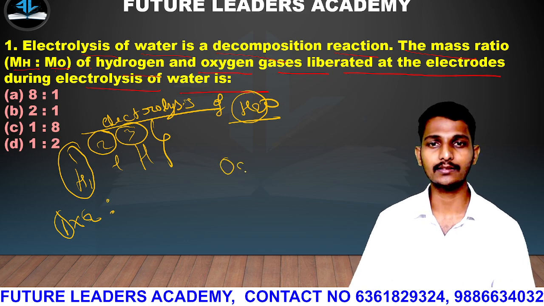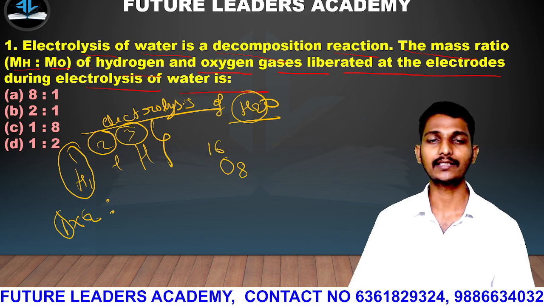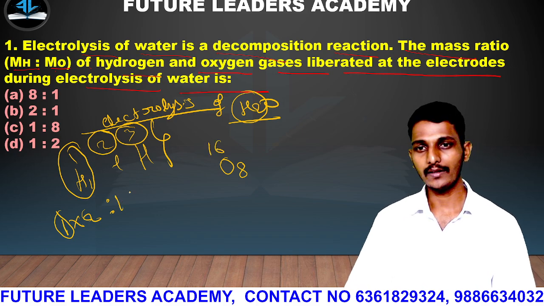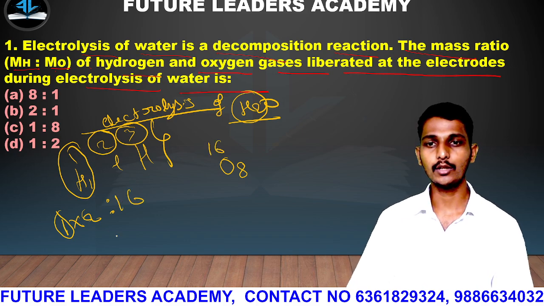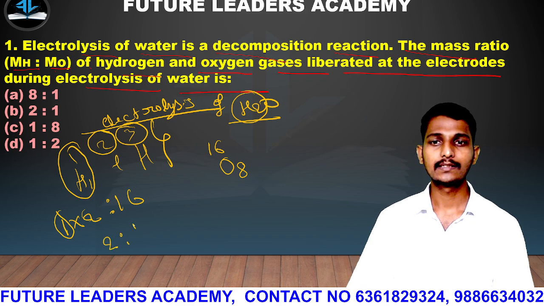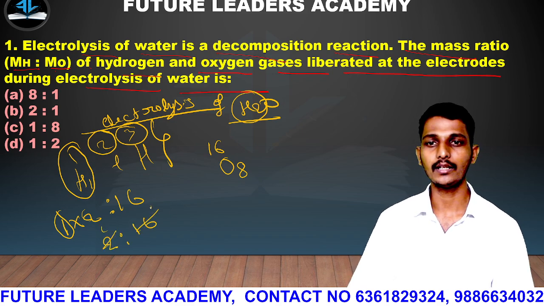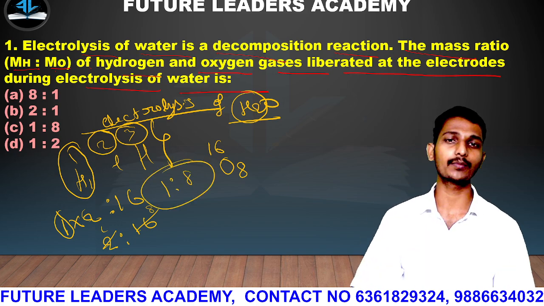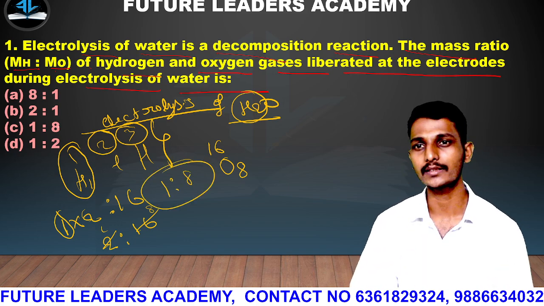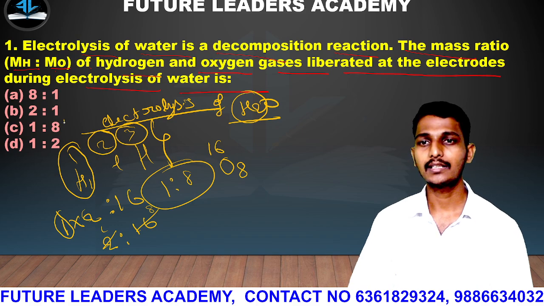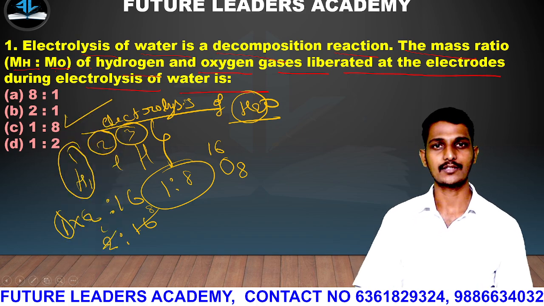Oxygen's atomic number is 8 and the mass is 16. So 1 into 2, that is 2 is to 16. 2 ones and 2 eights, so that is 1 and 8. So 1 is to 8 will be the mass ratio of the water. The answer is C, that is 1 is to 8.